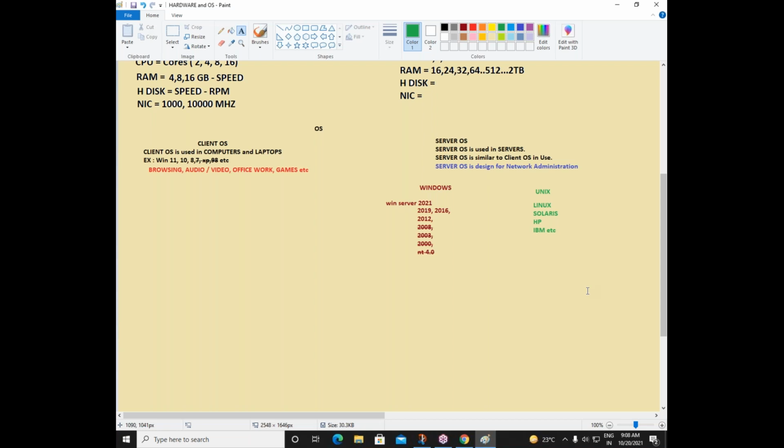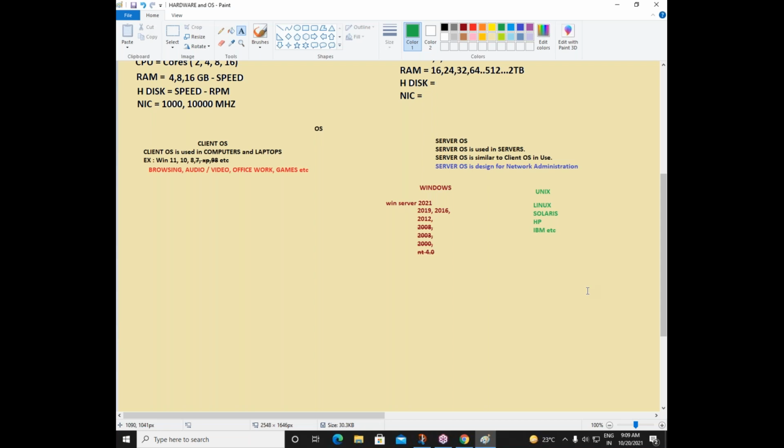The client operating systems that we use as of now are Windows 8 and 10, majorly Windows 8 and Windows 10. Still you will see some people using Windows 7, although there is no support and no latest updates there, but some people still go with Windows 7. And hopefully very soon most of us will use Windows 11 also, right? They already launched this, so hopefully very soon we will use it. That is your client operating system.